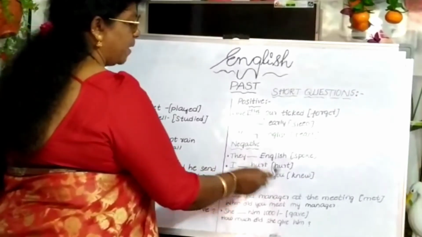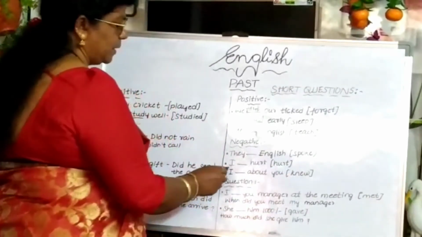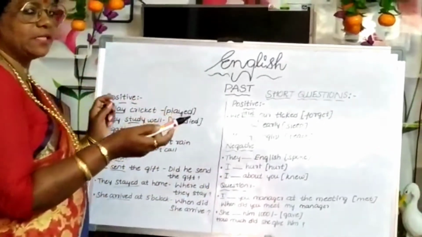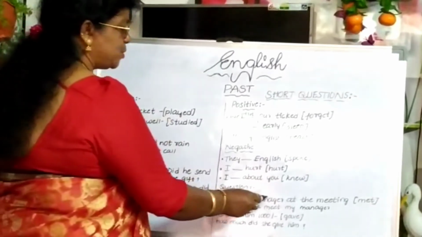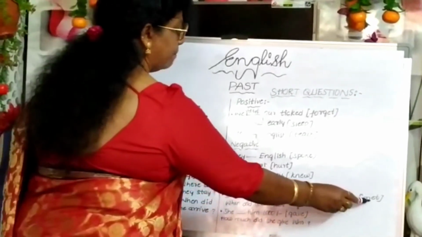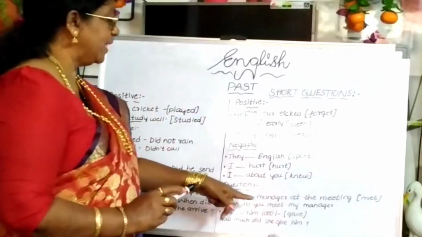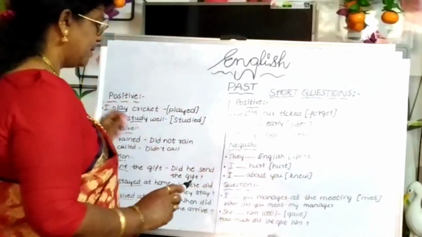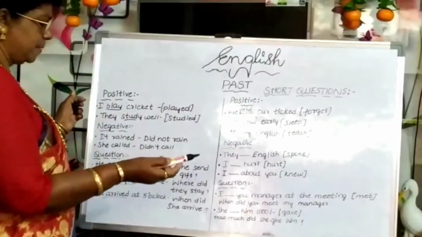I dash about you. Here it is given, knew. Did not know. Did plus know will get knew. Questions. I dash your manager at the meeting. Met. What can you make? When did you meet my manager? Then met we can split into did plus meet.